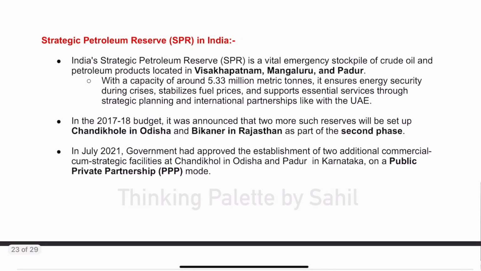Now guys, already India has in phase 1 decided that we will develop 3 strategic petroleum reserves facilities to store oil, and they would be located in Vishakhapatnam, Mangaluru and Padur. And we are also doing partnership with countries such as UAE, which will provide oil to India for these strategic storages.